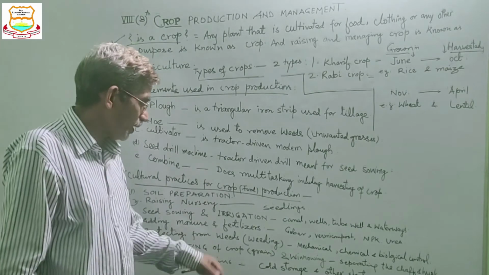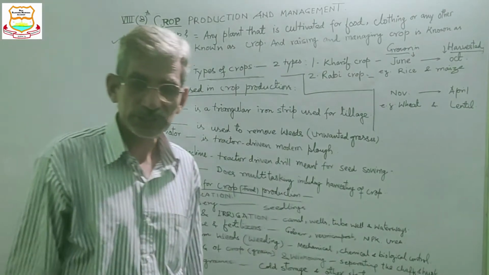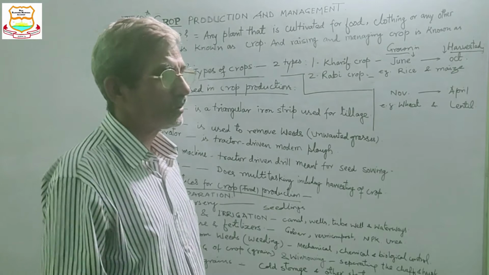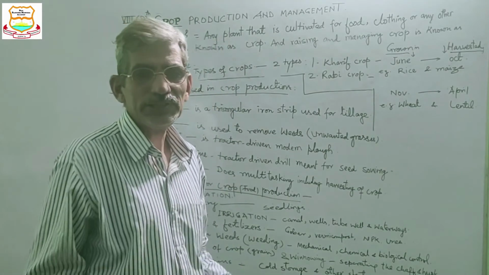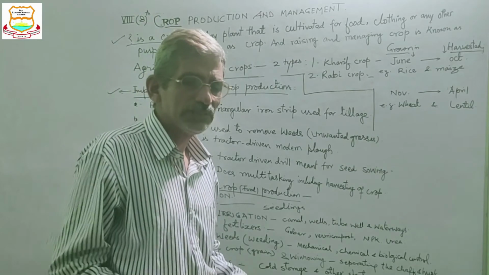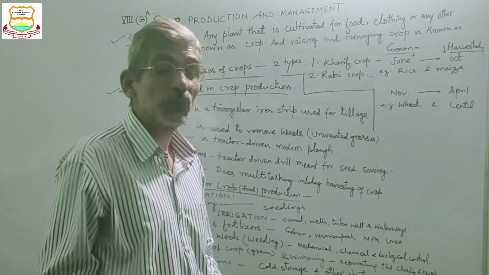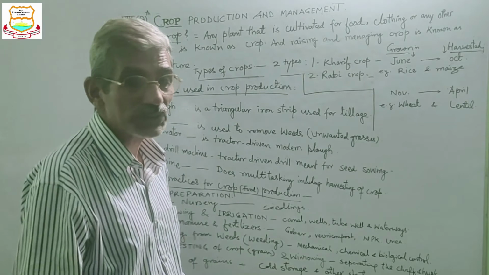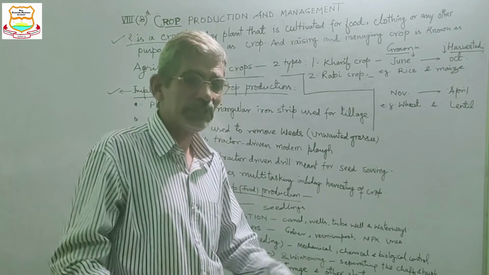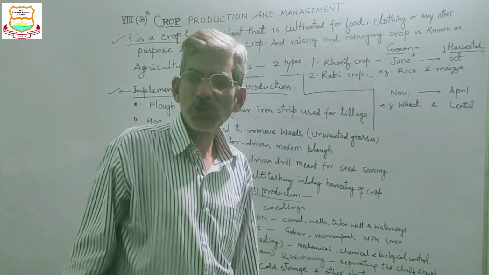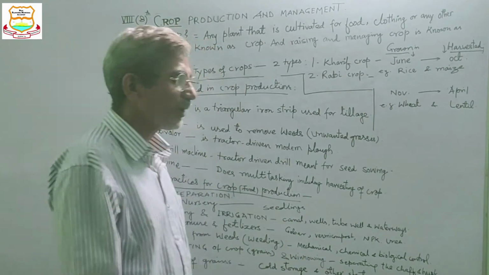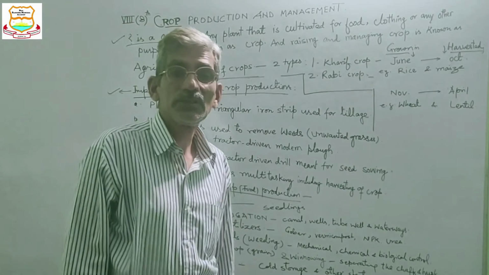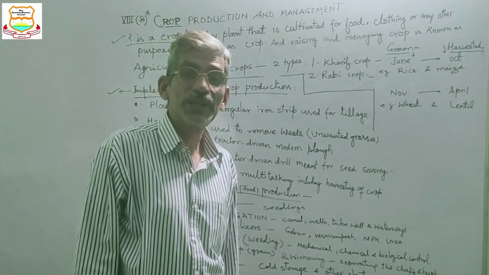So after that, plant protection from the various types of insects and bacterial disease, viral disease, fungal disease. Fungus is the number one enemy of the crop. The majority of vegetable crops and the fruit crops are destroyed by the fungus. For an example, early blight and late blight of potato.